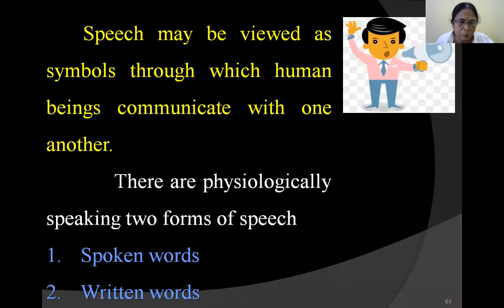Speech is the way only human beings can communicate with one another. This we don't see in any other species. Animals have a special way of communication through producing special types of sounds for each animal. But speaking is confined to human beings, and that's very special for human beings to communicate with each other. And then we have basically two types of speech: spoken words and written words.